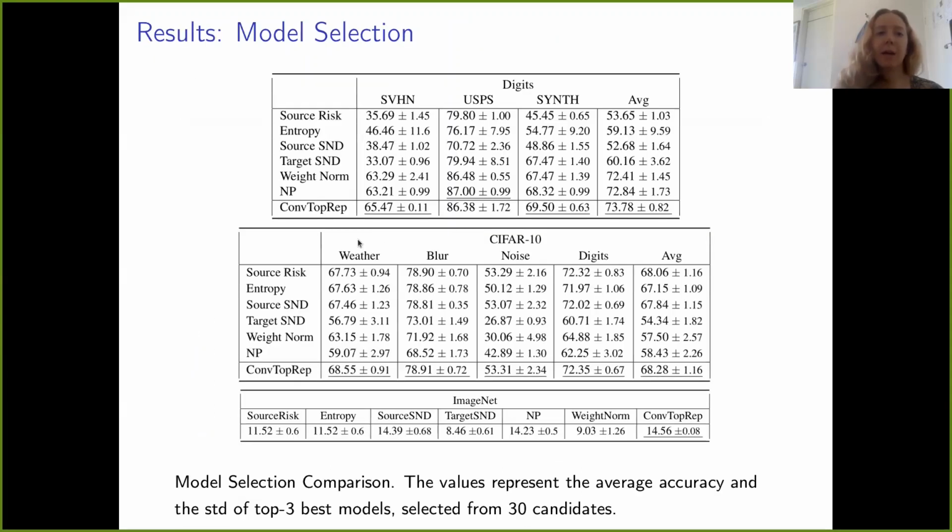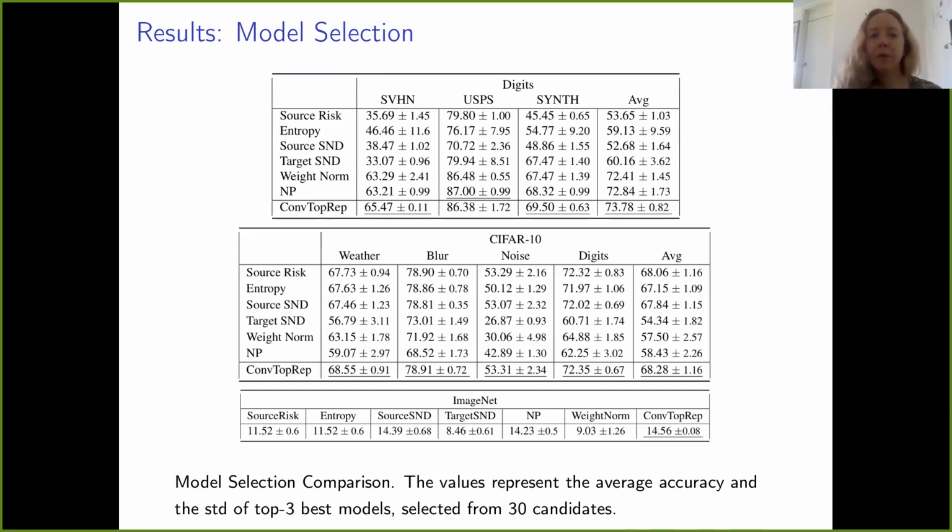Here are the results of the model selection comparison. We use other baselines from domain generalization model selection as a comparison. The first 4 methods are activation-based. The last 2 methods are weight-based.